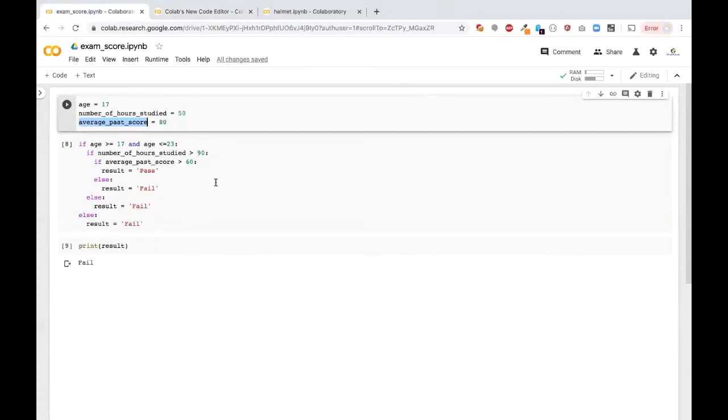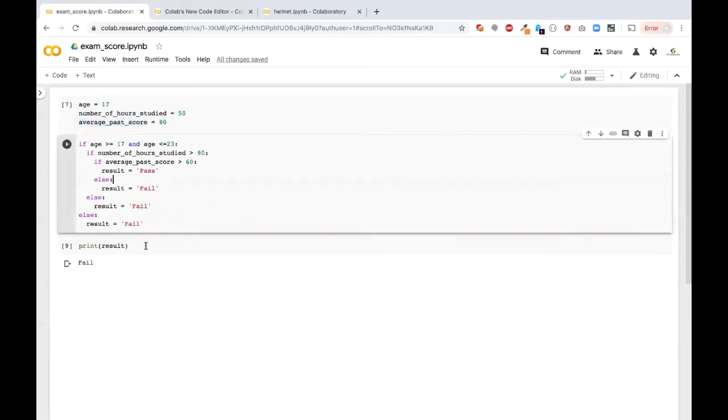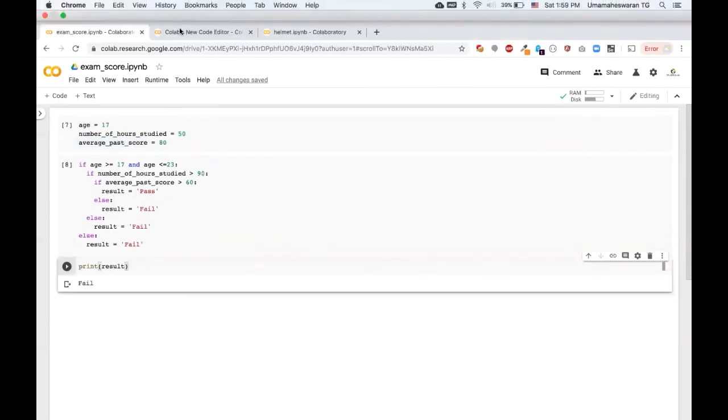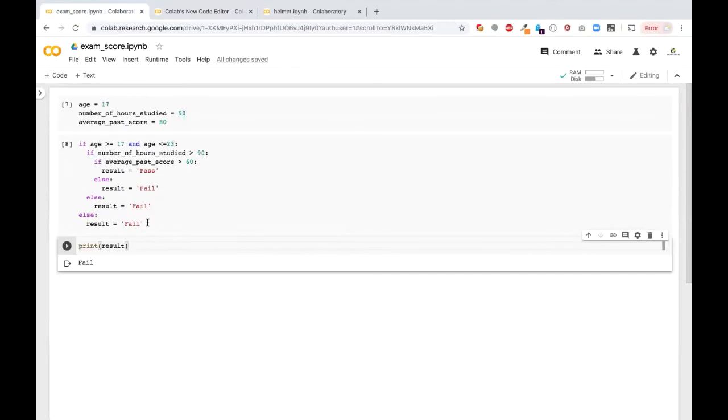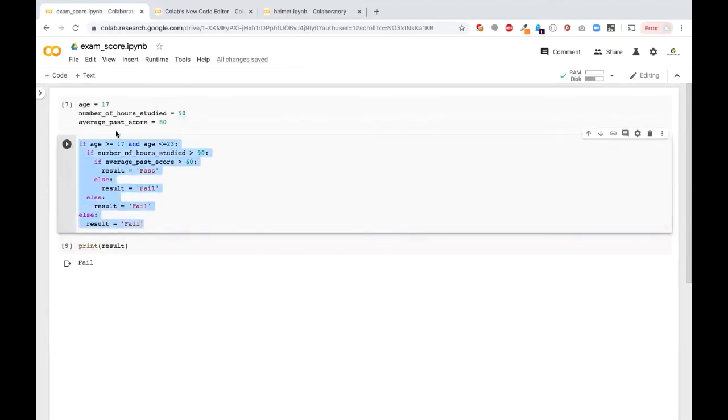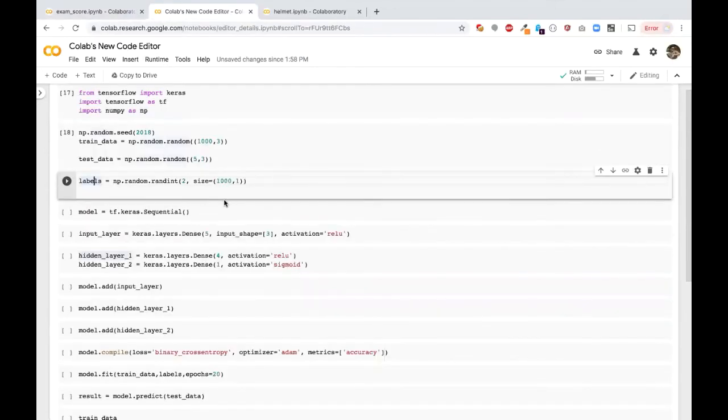In a normal program, you give the data, you give the code, and your program will give you the result. But in machine learning, you will give the data and you are going to give the result also to what we call a model. We are going to give these 2 things to the model. We are not going to write this part. This part is not written by us. In the case of machine learning, the model will take care of that part for you.